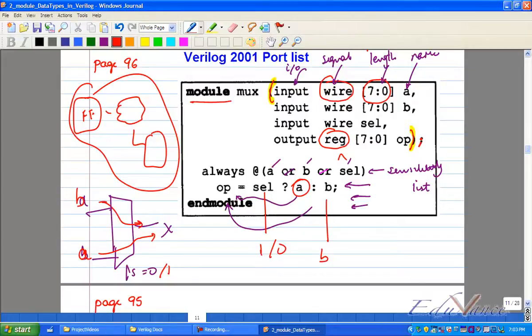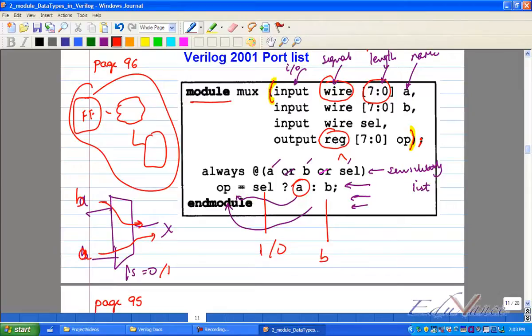Sensitivity list and this thing is select line. See, sensitivity list has nothing to do with select line. SCL stands for select. That could be SCL, Y, XYZ also, nobody cares. Sensitivity list is just the name given to it. It is not a keyword. You could call it the poke list also, whatever you want. The minute the output changes, it is going to poke the design to see, boss, please evaluate the output. Understood?